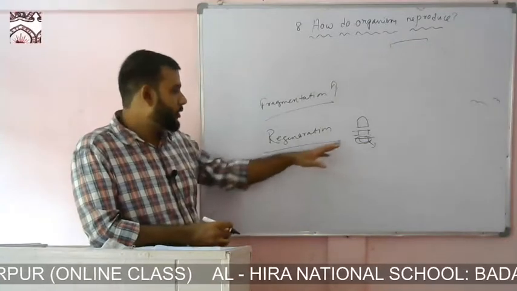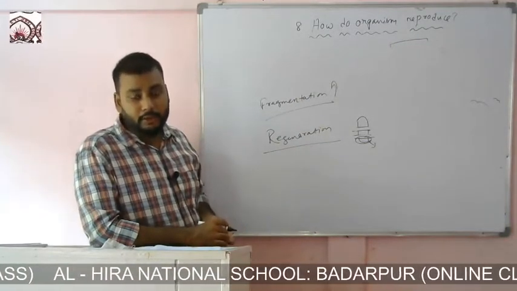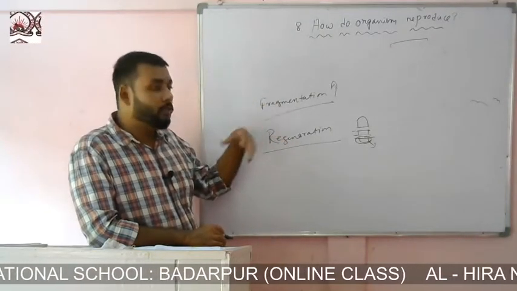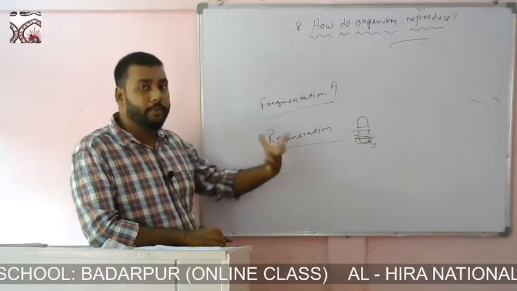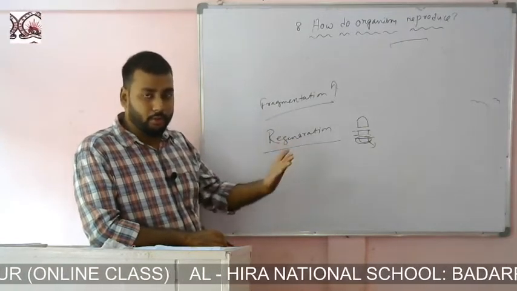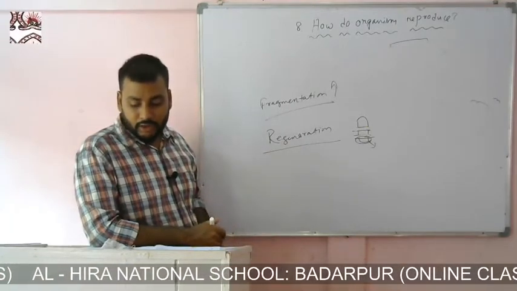So this one is mostly accidental, but the other one is intentional. The process is quite similar. In regeneration, if the organism is broken down into parts, it can give rise to more individuals.